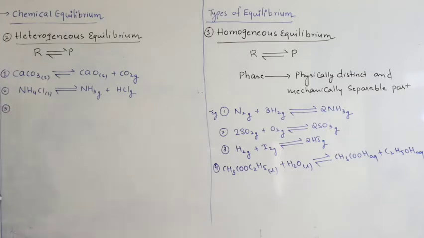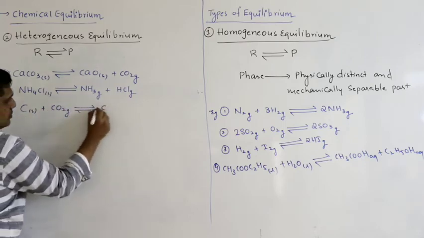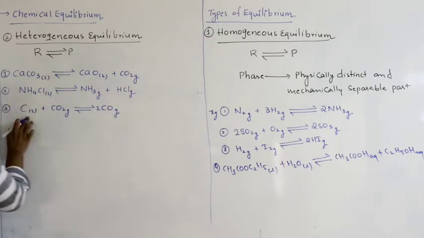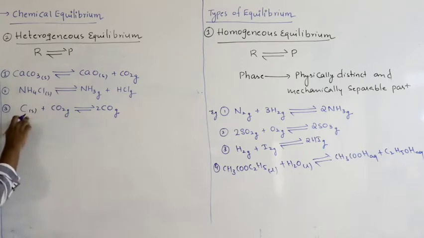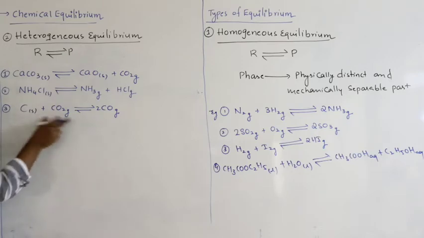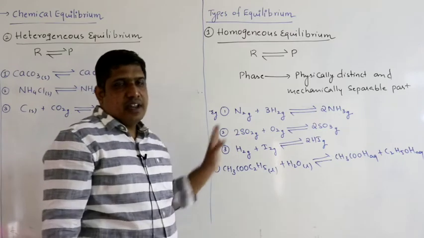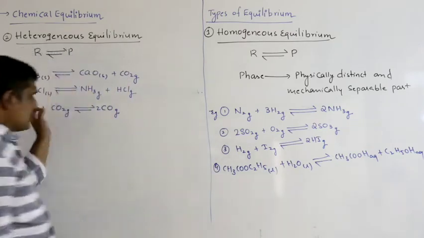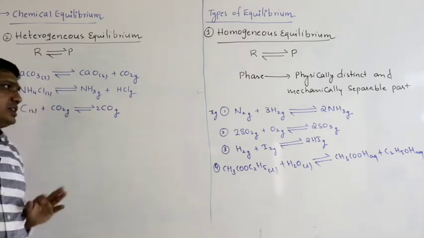Similarly, you can write other examples like carbon solid plus carbon dioxide gas giving 2CO gas. Carbon dioxide and carbon monoxide gases may form one phase, but carbon is solid, another phase. So there are two or more phases, two phases. Therefore, it comes under heterogeneous equilibrium. Homogeneous equilibrium means a single phase; reactants and products must be completely miscible. Reactants and products must be present in two or more different phases in the case of heterogeneous equilibrium.